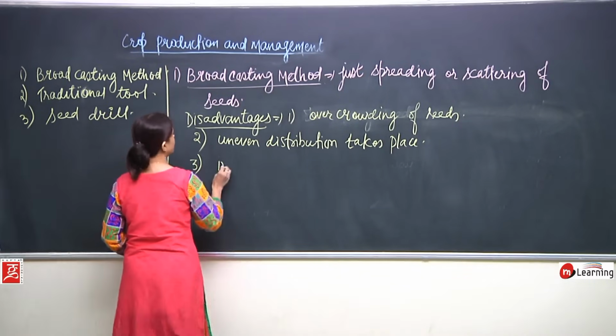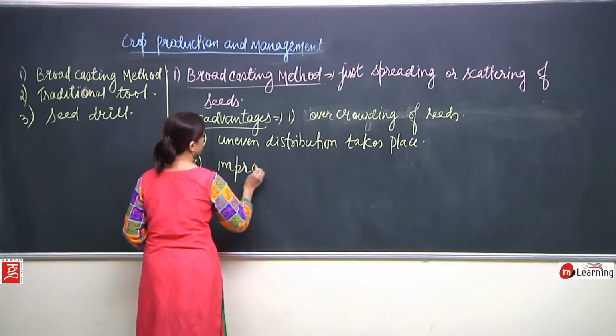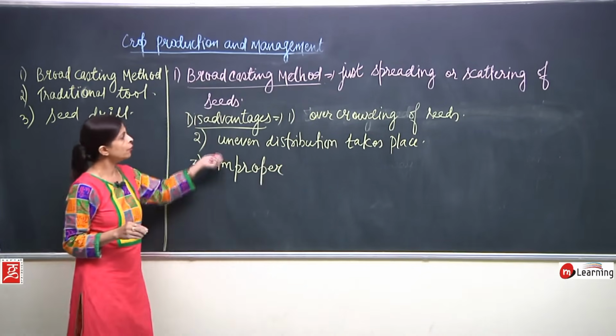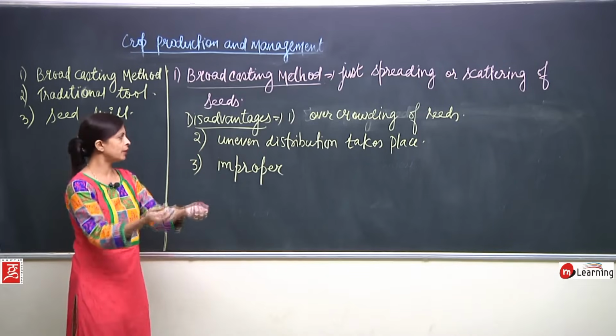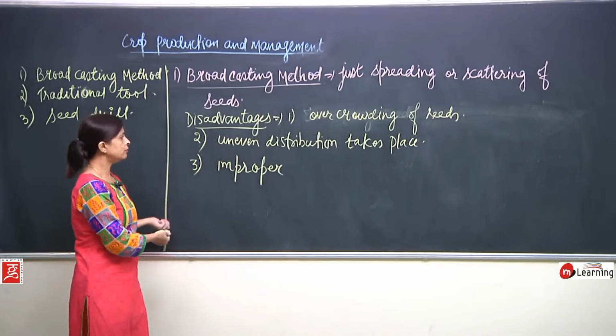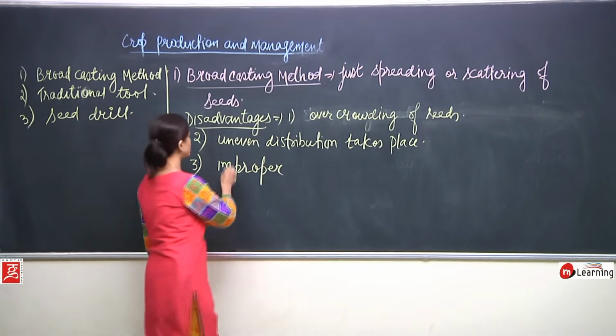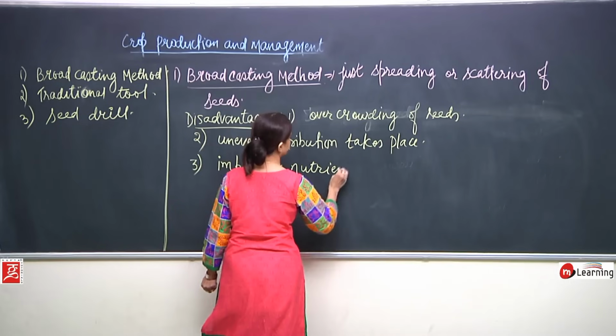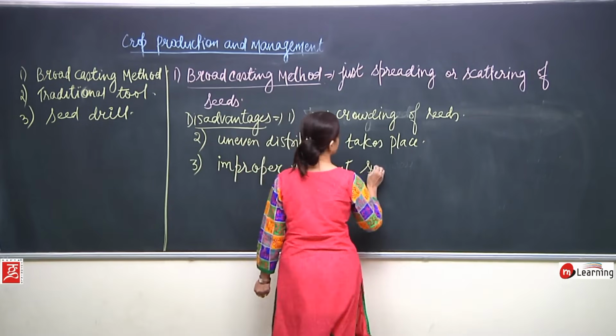Now, third, this leads to improper nutrient supply. What will happen? So many seeds are at one place, and here very few are there. So, improper nutrient supply.